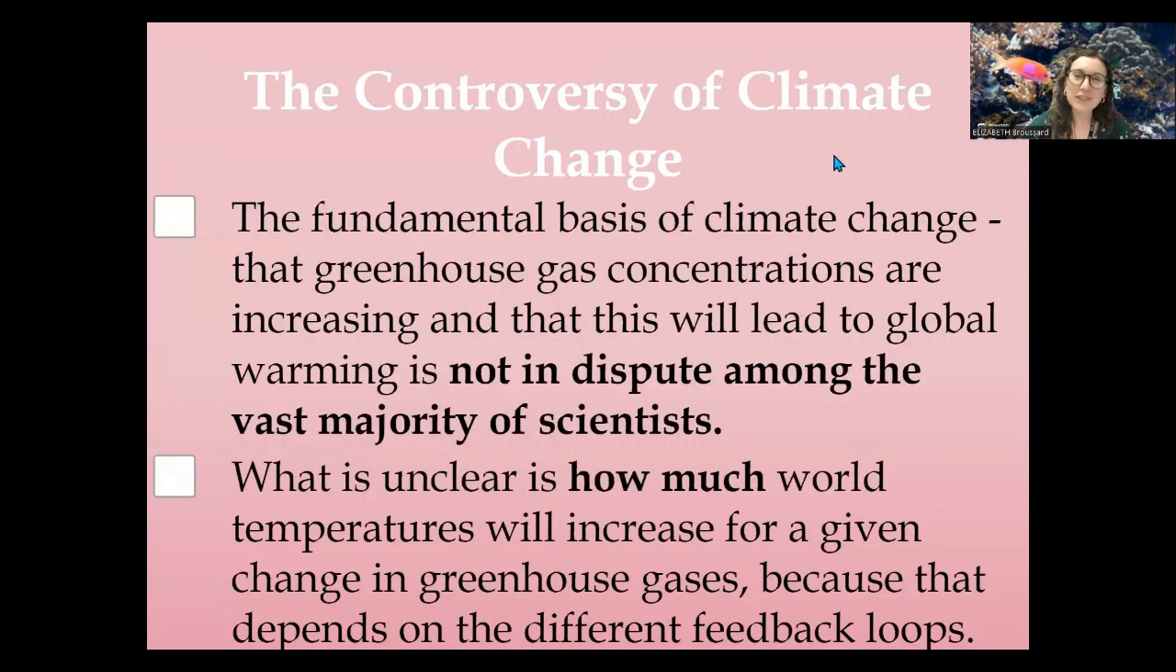All right. So, controversy of climate change, right? It is kind of a hot topic issue. One thing I want you guys to understand is that what is not in dispute among scientists is that greenhouse gases are increasing over time and that this will lead to global warming. But what we're not sure about is how much the actual changes are going to occur worldwide holistically when we're thinking about our global climates, due to feedback loops, which we're going to unpack in just a little bit. So hold tight on feedback loops.